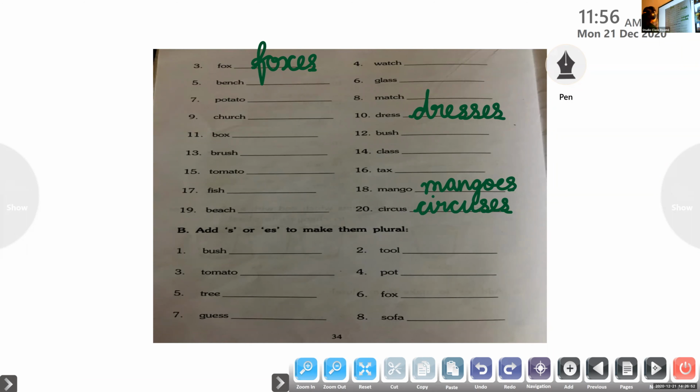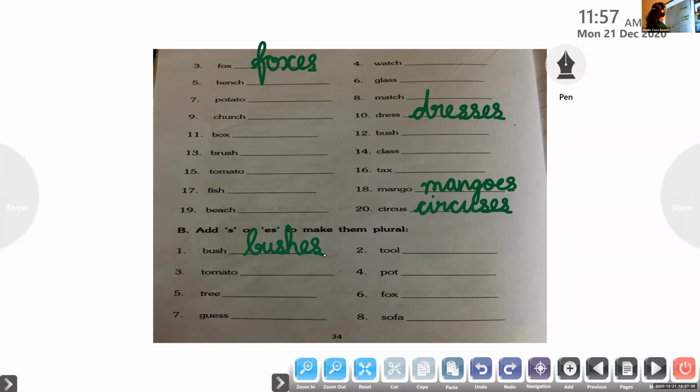Junaid, unmute. See, BUSH. SH is the last two letters. So what should I add? S or ES? One more time. Yes, sure. BUSH, bush. SH are the last two letters. So what should I add? S or ES to make plural? ES. Yes, very good. So the plural will be BUSHES. Okay, well done. Thank you.